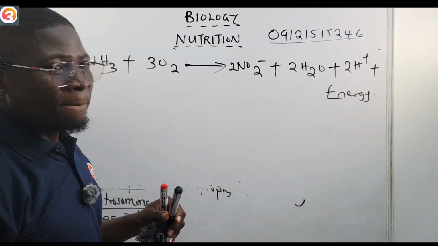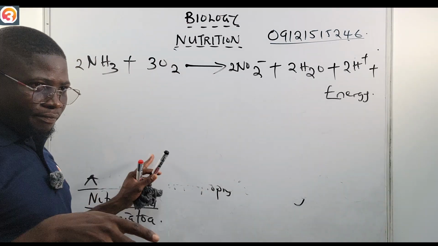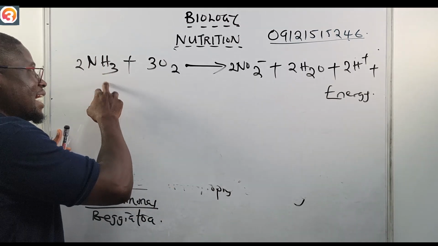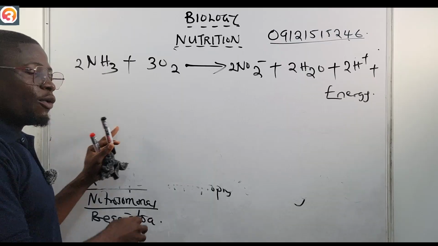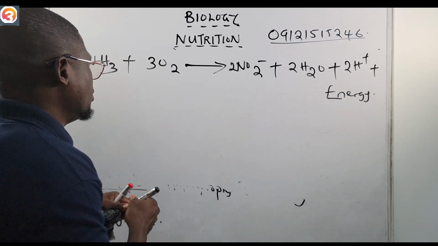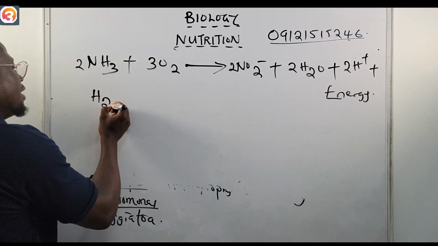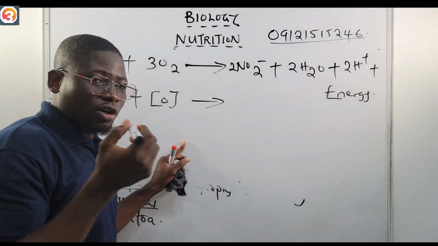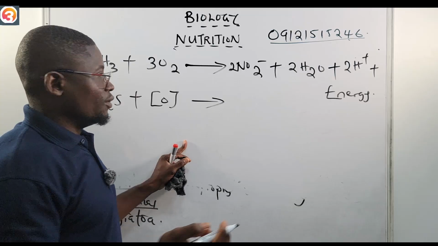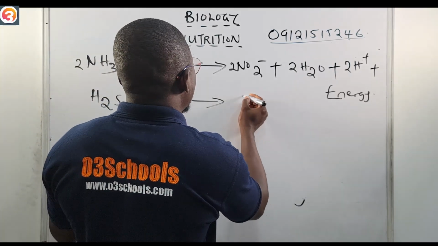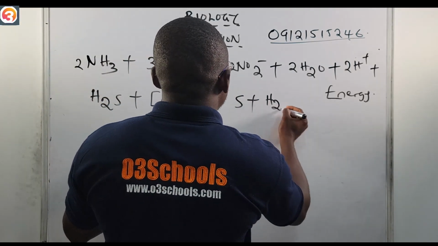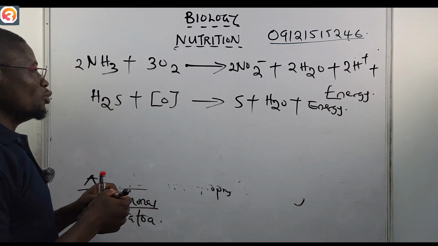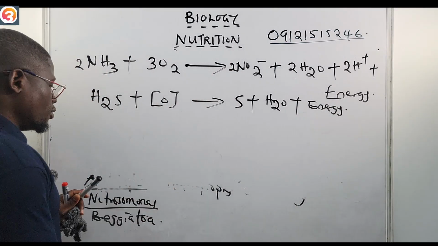Also, Beggiatoa oxidizes hydrogen sulfide instead. While Nitrosomonas is oxidizing ammonia, Beggiatoa will oxidize hydrogen sulfide. Okay, it will oxidize hydrogen sulfide into sulfur, S, and water, H2O, then plus energy. All right, so energy is also being released.